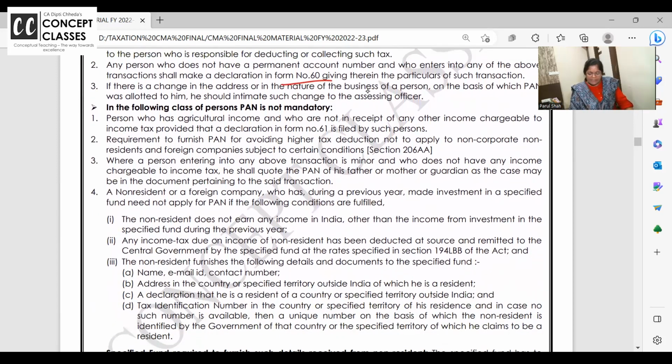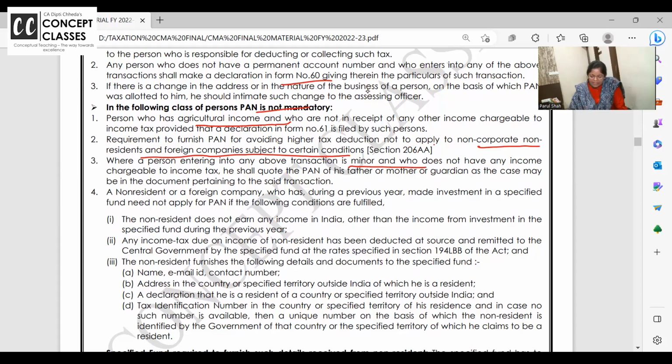In the following cases, PAN is not mandatory if you are just having agricultural income. Okay. Or you are required PAN for avoiding higher TDS, not to apply for non-corporate, non-resident foreign. Can you say to an NRI, oh, you want to invest in India, TDS katega, PAN lao? Arey, NRI can do all the things with other proof. They have that, citizenship certificate, passport. So no need for PAN card for an NRI. No need for PAN card if you just have agricultural income.